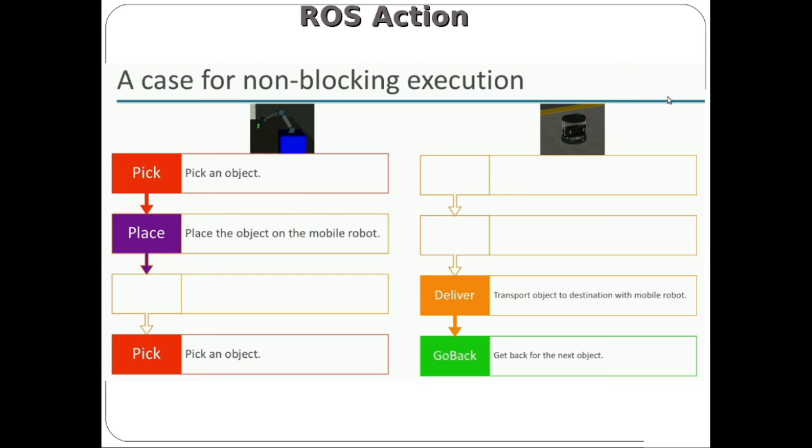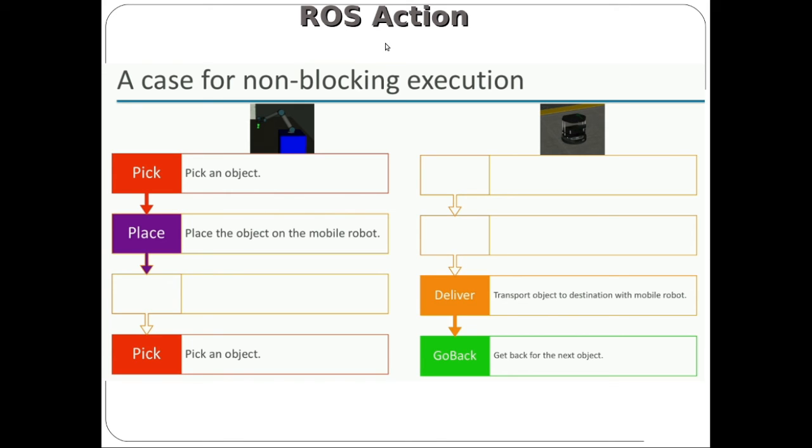After transferring the object to the inventory, while the mobile robot is returning to the robotic arm, the mobile robot will send a request to the arm to pick an object. Before it reaches the robotic arm, the arm will pick an object and wait for the mobile robot. Here we are reducing the time gap while the mobile robot returns to the robotic arm. This is possible only if we adopt ROS action based communication.